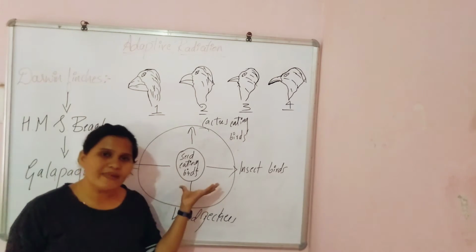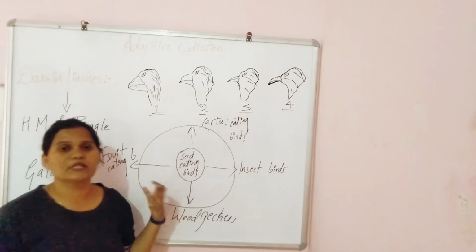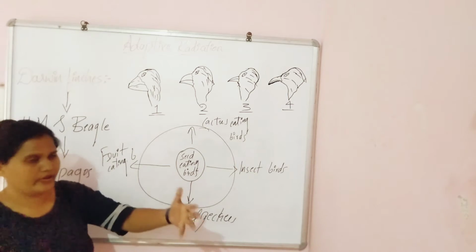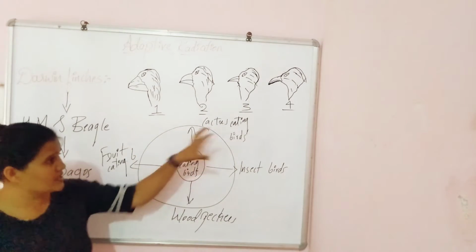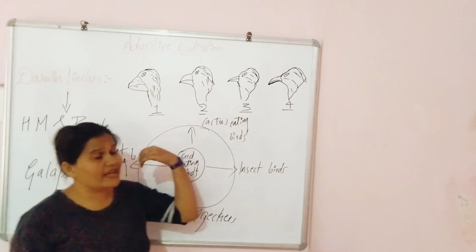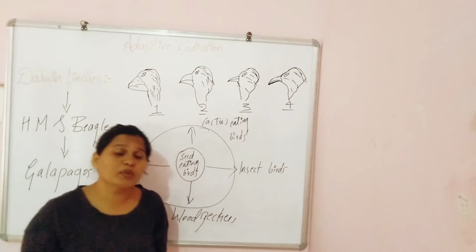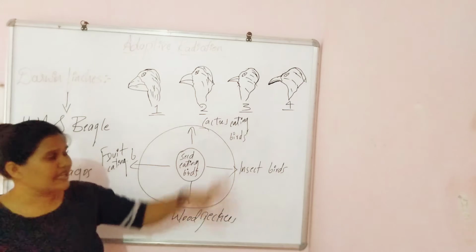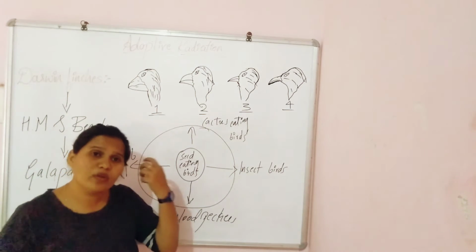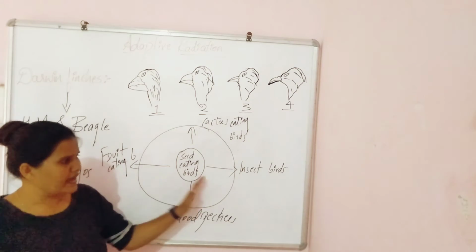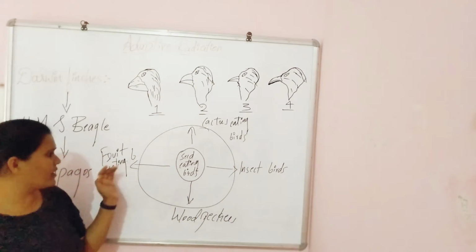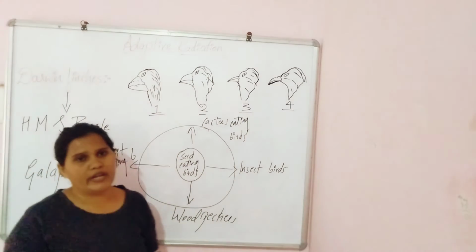So from a common stock, all these species arose. That's why it is adaptive radiation, because all these birds adapted to their needs. The cactus eating bird wanted to feed on the cactus, so it adapted to be a cactus eating bird, and in the same way the insect eaters, woodpeckers and also the fruit eating birds.